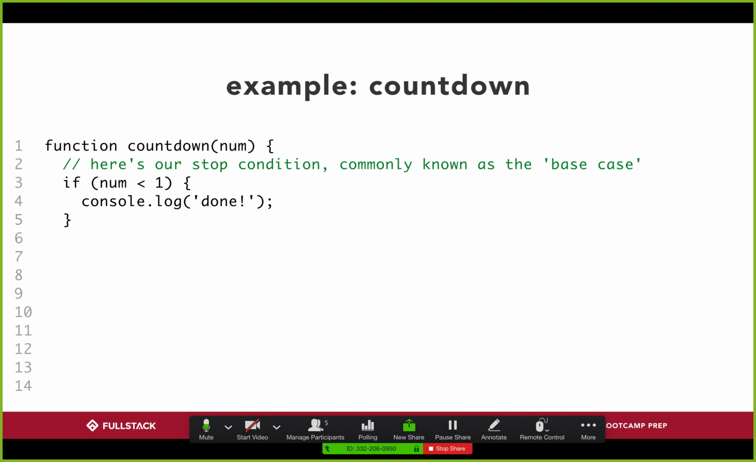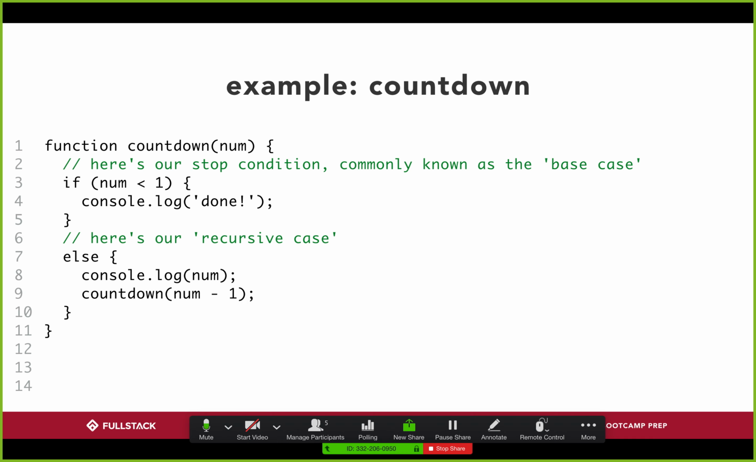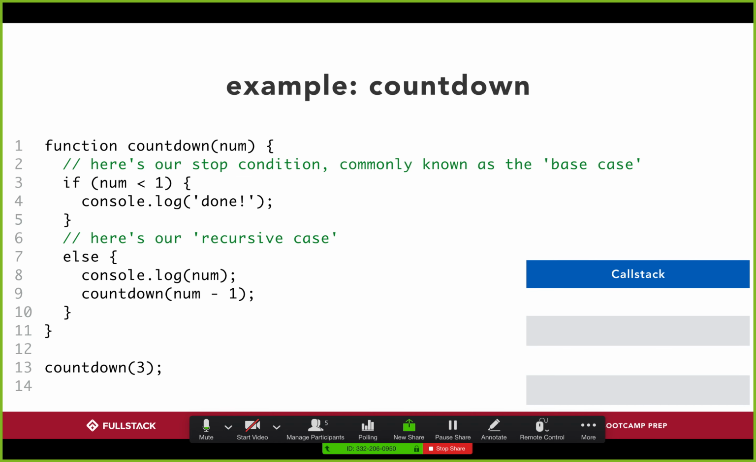And so here under countdown, on line 3, it says if num is less than 1, we console log out done. Else, we console log out the number, and then we call countdown of num minus 1. And so now when we do countdown of 3, the pattern that we're going to see is something like this. We're going to do countdown 3. It's going to print out 3. Then we're going to do countdown 2. It's going to print out 2.